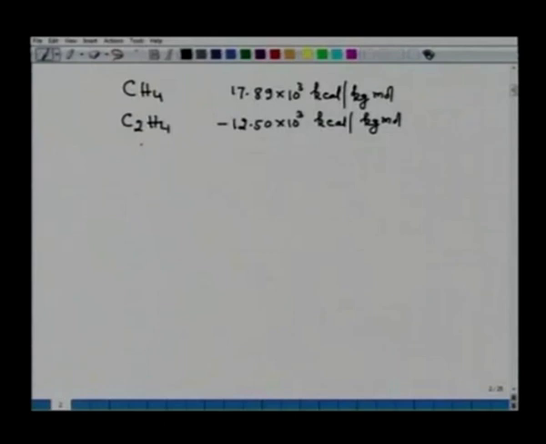Then C2H6, this value is 20.24 into 10 to the power 3 kilocalorie per kg mole. C3H8 value is 24.82 into 10 to the power 3 kilocalorie per kg mole. About H2O vapor and H2O liquid I had already given in my earlier lecture.